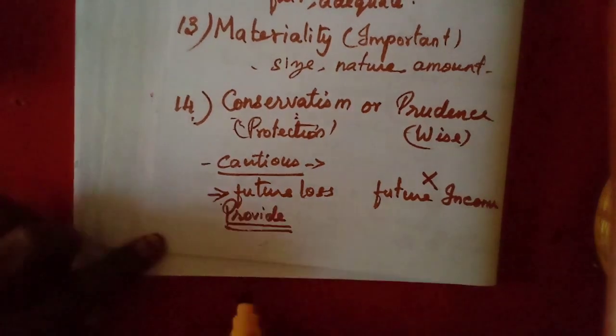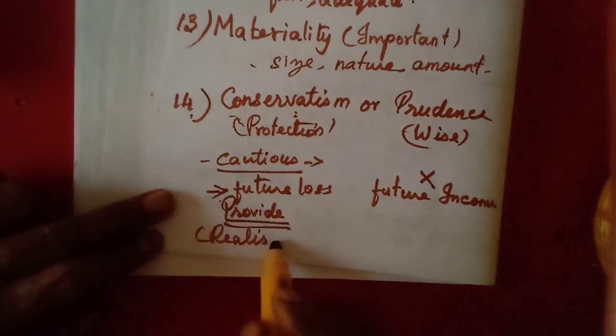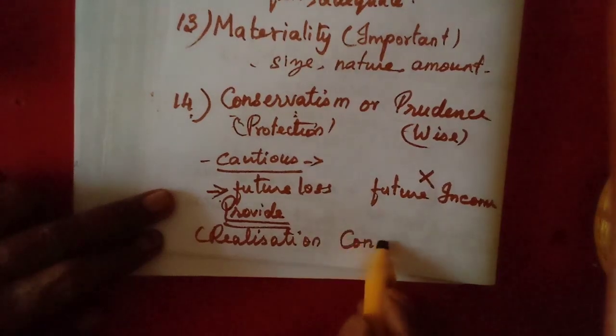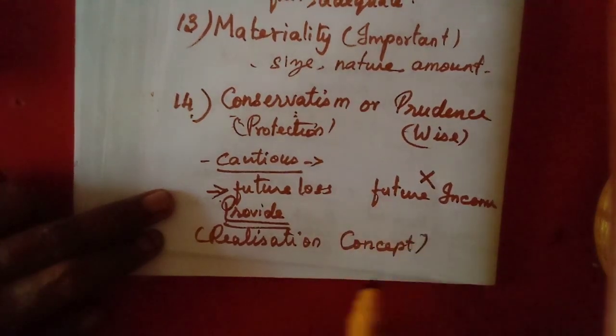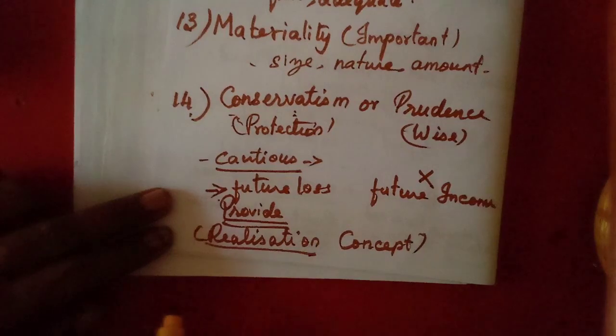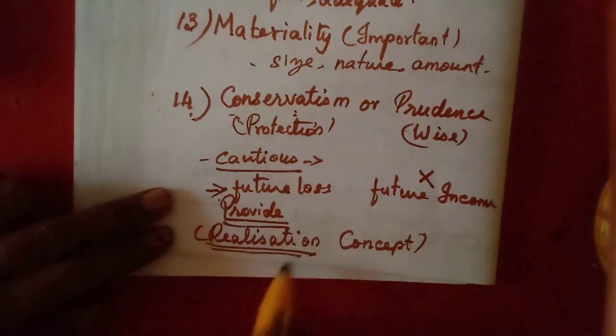Here only we have studied the realization concept. Do you remember I have explained about the realization concept? Any income must be entered only at the time of realization of the asset. Any increase or decrease in the value of the fixed asset will be entered only at the time of realization.